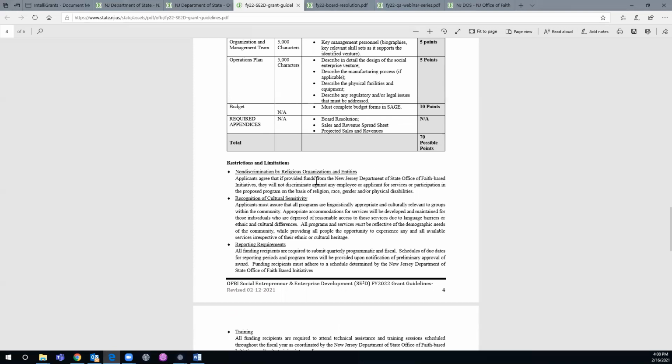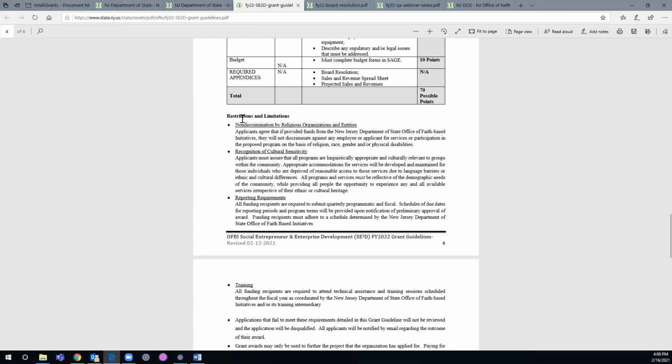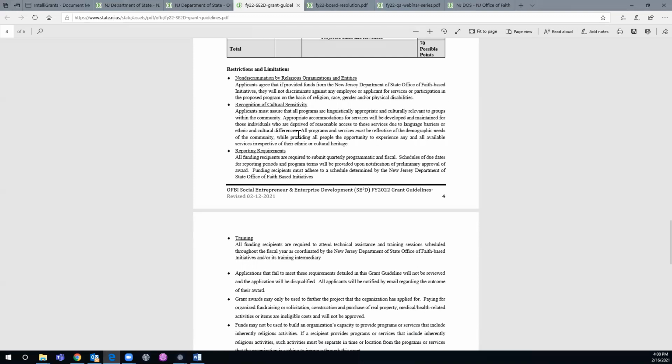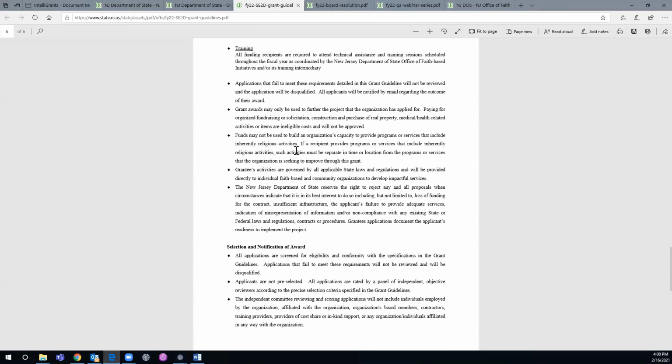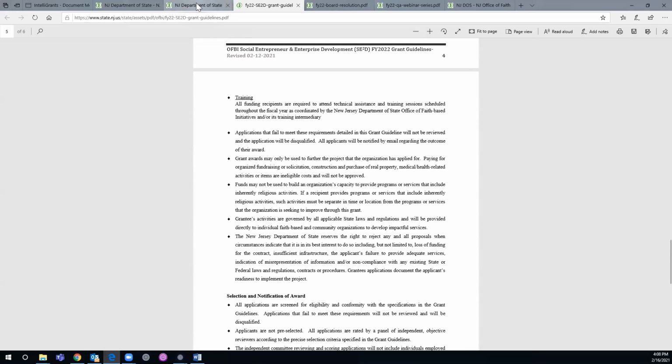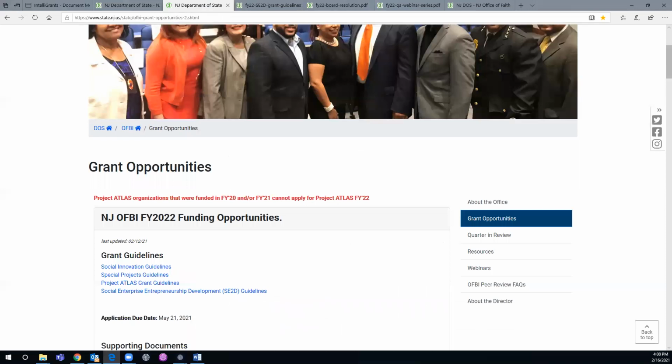This language down here is templated language. We want to make sure that there's non-discrimination by religious organizations and entities, that you recognize cultural sensitivity. They talked about reporting requirements and the like. All right, so now we're going to go to the